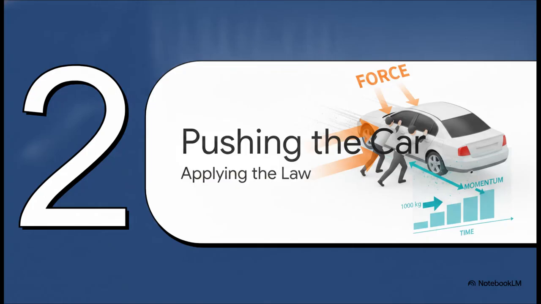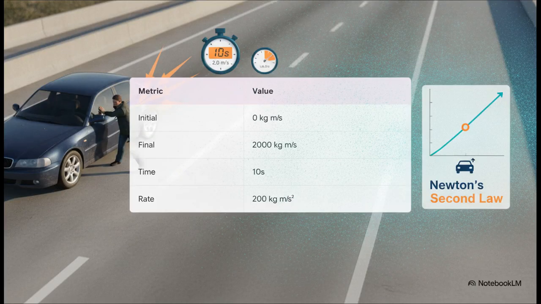Next up, pushing the broken car. Let's visualize how force, time, and momentum interact in the real world with a super easy, relatable example. Imagine you're pushing a broken-down 1,000-kilogram car along the road. You start at rest, meaning your initial momentum is exactly 0. But you dig in and push for 10 straight seconds. Eventually, the car reaches a speed of 2 meters per second. Multiply that by the car's 1,000-kilogram weight, and our final momentum is 2,000.